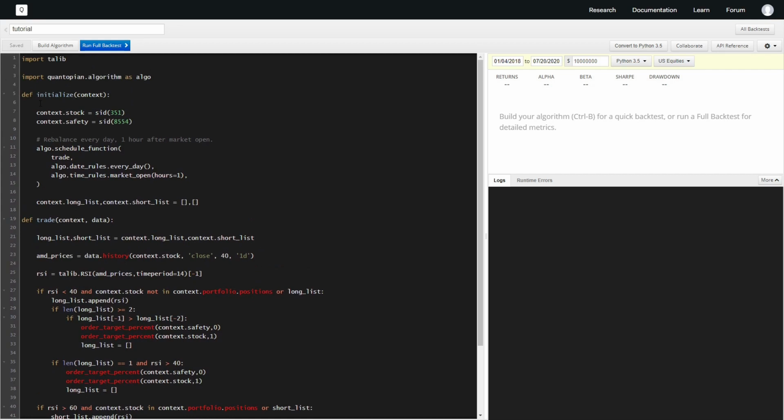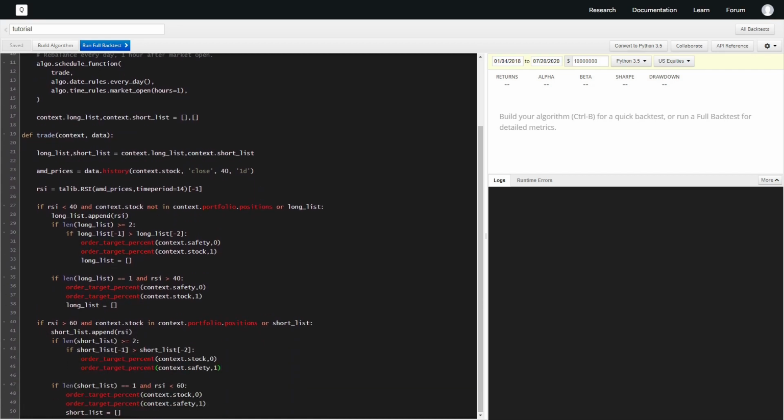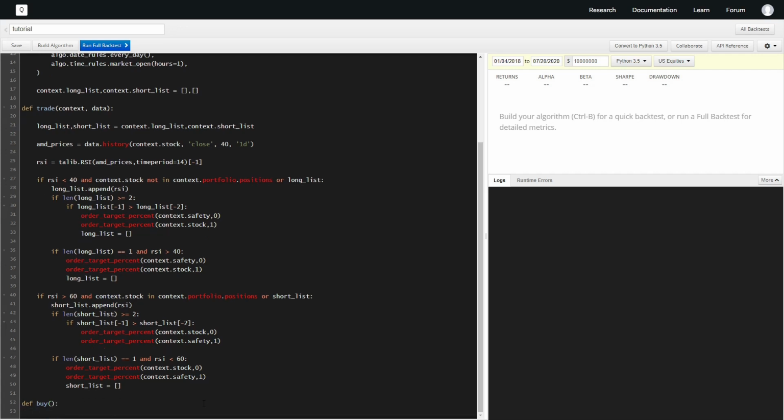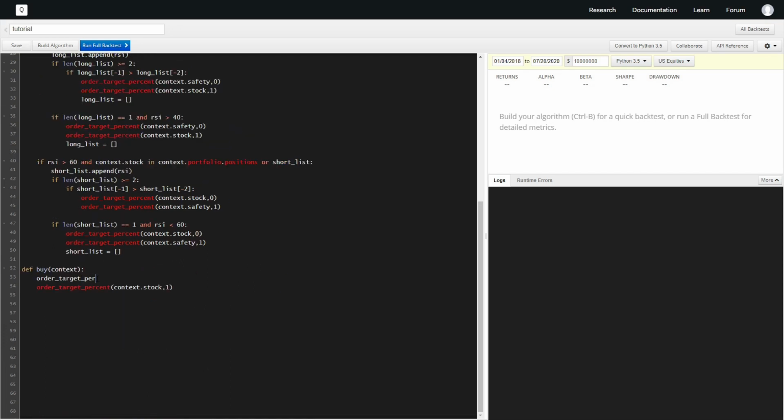Firstly, we have only two functions here, and I'm thinking about creating functions to buy and sell, because that could cut down on a few lines of code and just make it a little more readable. So we're going to define buying first, and we're just going to do order target percent. We'll have to put context into here. Order target percent context.stock at 1, and we also have to do order target percent context.safety, and we're selling that, so we're putting that at 0, and that should be enough.